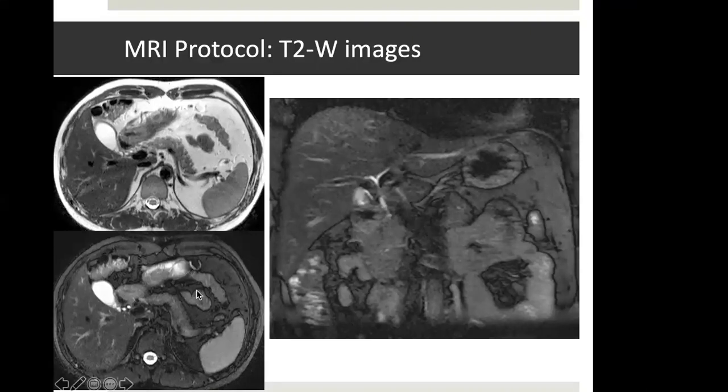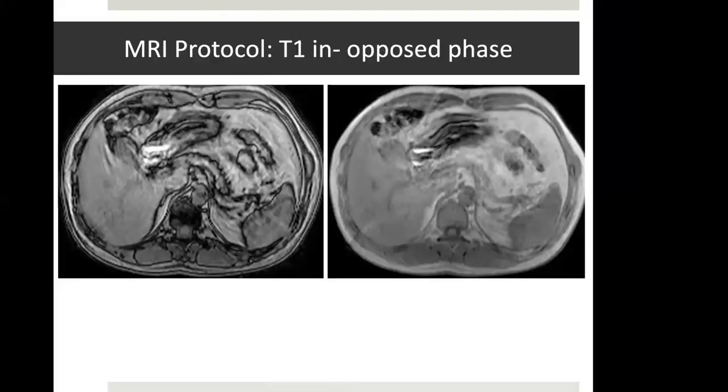For seeing a small amount of fluid against a fatty background like peritoneal fluid, we need to do fat suppression. So T2 can be done without fat suppression or with fat suppression. This sequence has to be repeated in the coronal plane as well. These T2 images which we acquire are 2D images, so it is difficult to use them for radiation planning, but they are very good for identification of tumor.